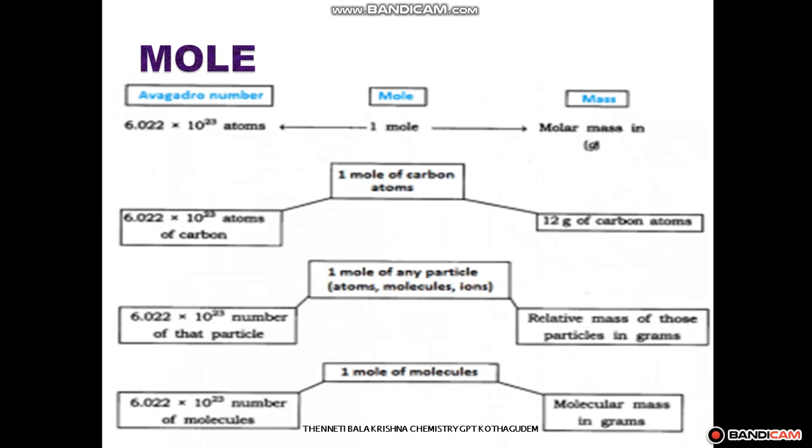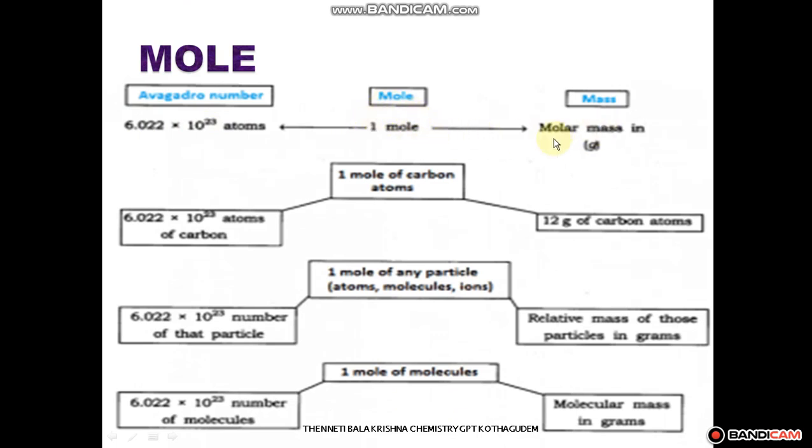So we have a simple diagram to understand what a mole is. Here 6.023 into 10 to the power of 23 atoms is equal to 1 mole.